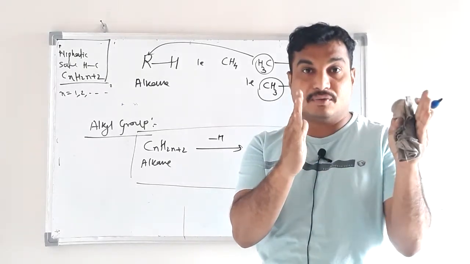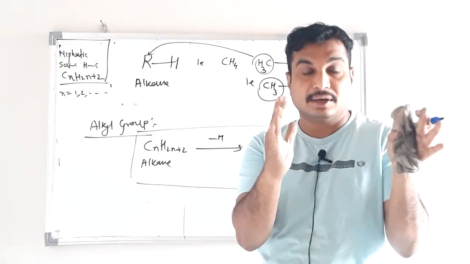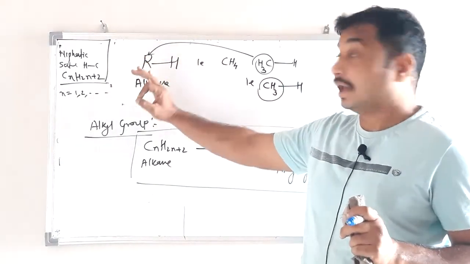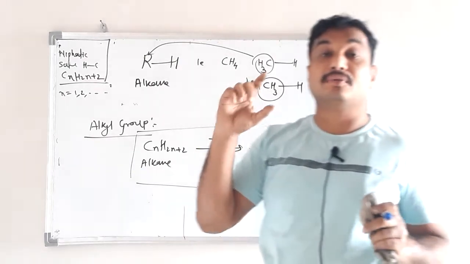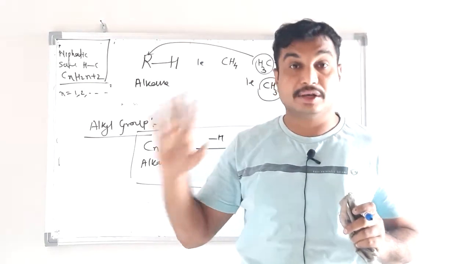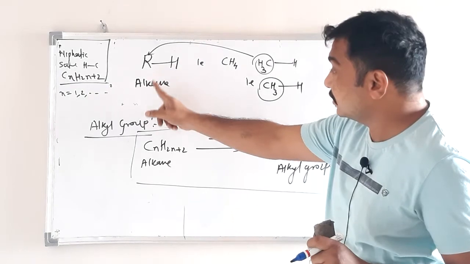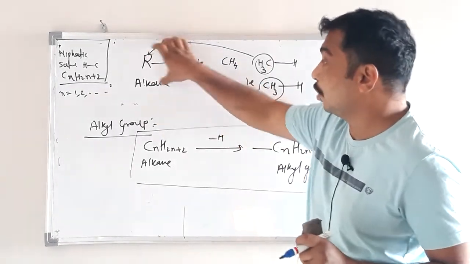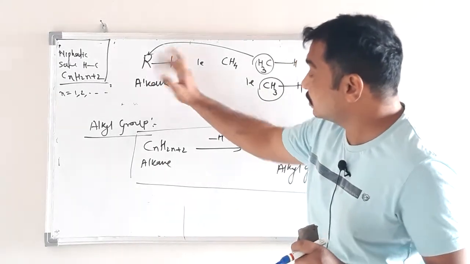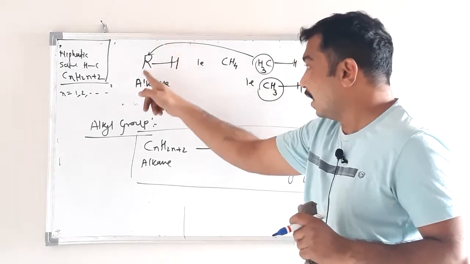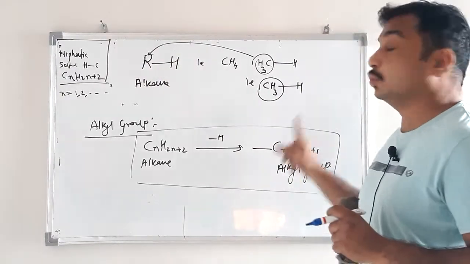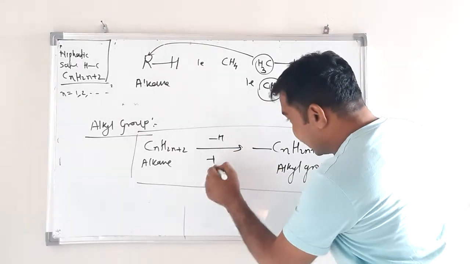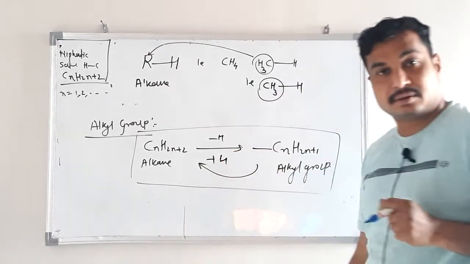If we isolate one hydrogen atom from an alkane, whatever part is there is known as R, capital R. Capital R is a symbol for alkyl group, because alkane is also represented by R-H. This R is nothing but the alkyl group. To this alkyl group, if we attach hydrogen, then you will get alkane, right?